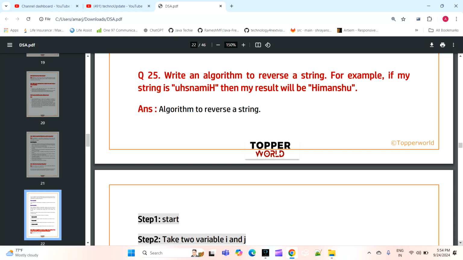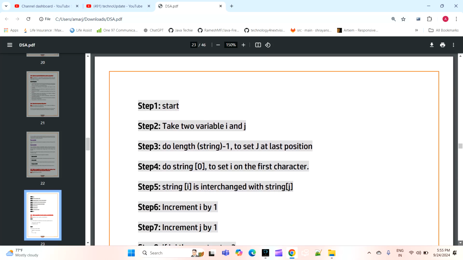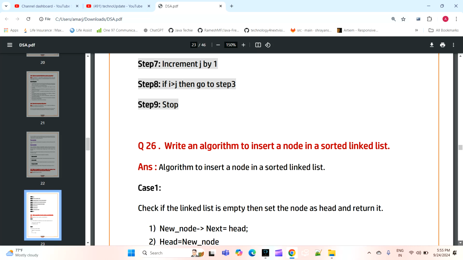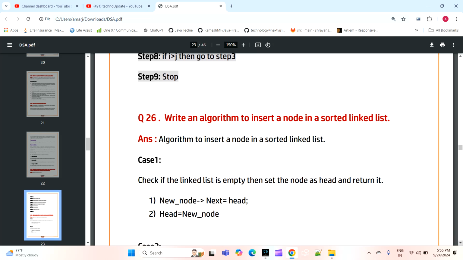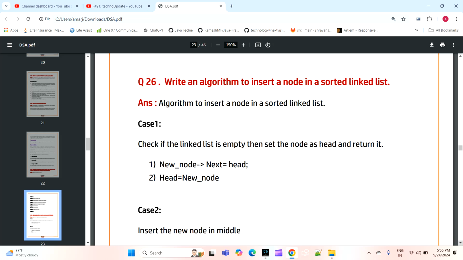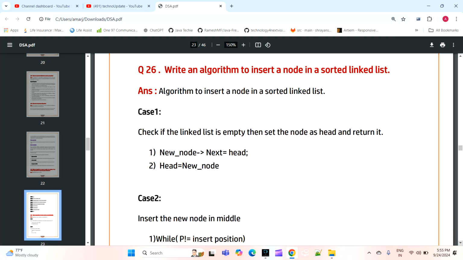The next question is: write an algorithm to reverse a string. So find the example. If my string is given, then my result will be like this. So how will we reverse this using algorithms through the data structures? So this is the technique where we will do the following steps and then process this technique to reverse a string.